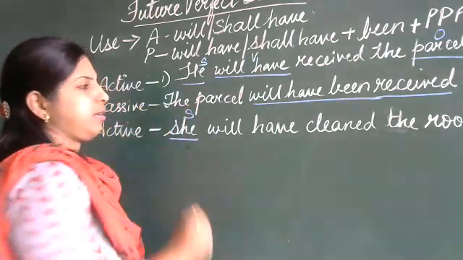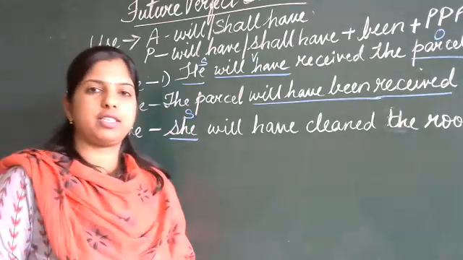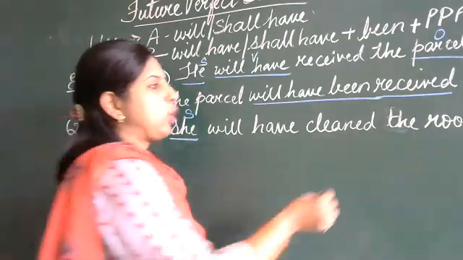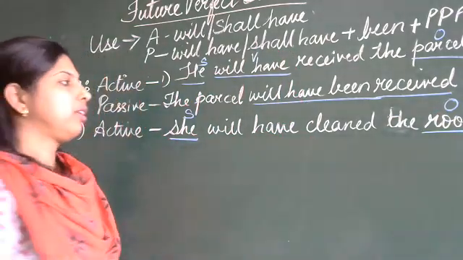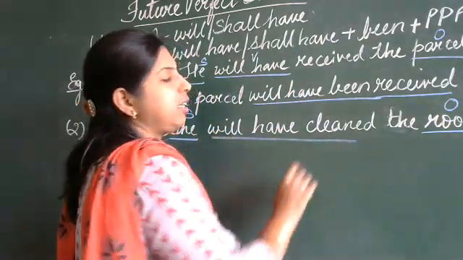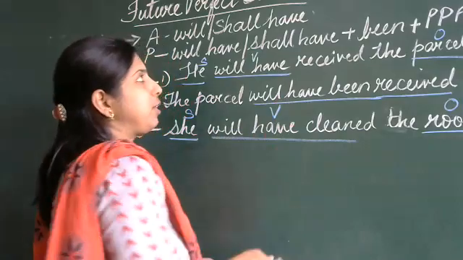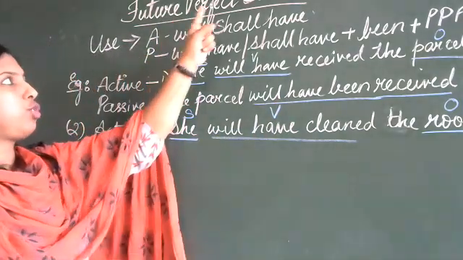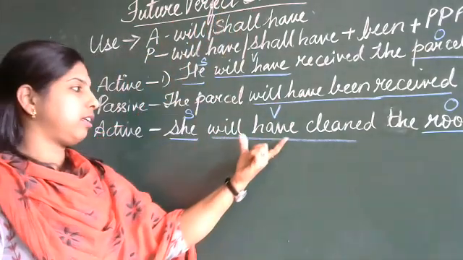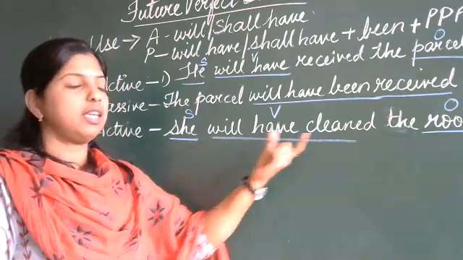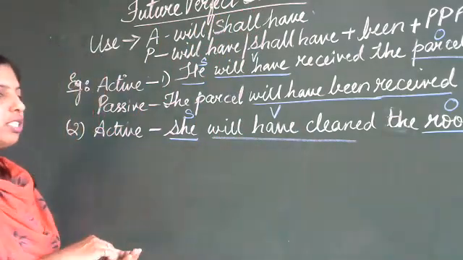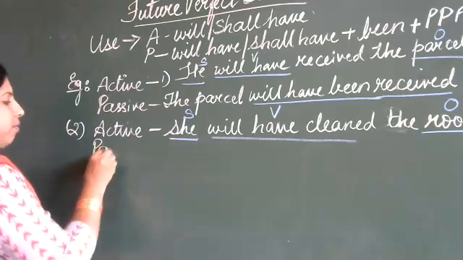She. This is the subject. And where is the object? The room. Very good. This is the object. And this is the verb, which is in which tense now? Future perfect tense. Here we have utilized have. Now we are going to change this into the passive.